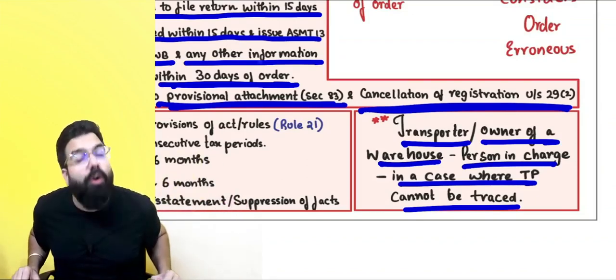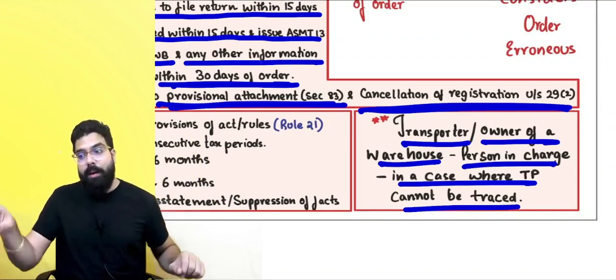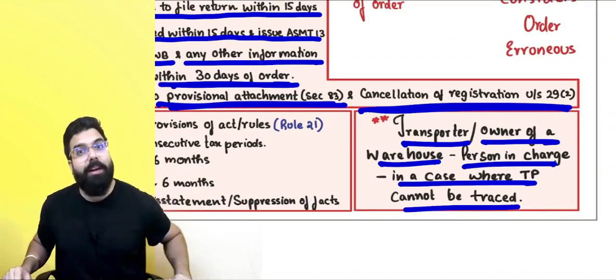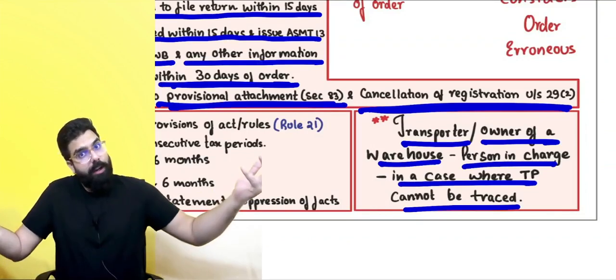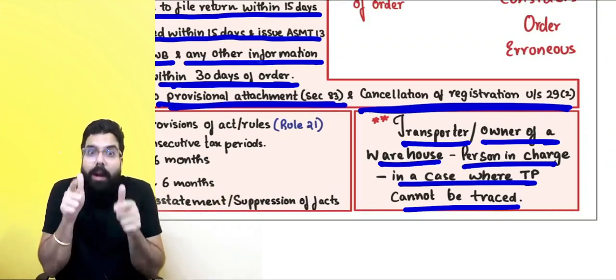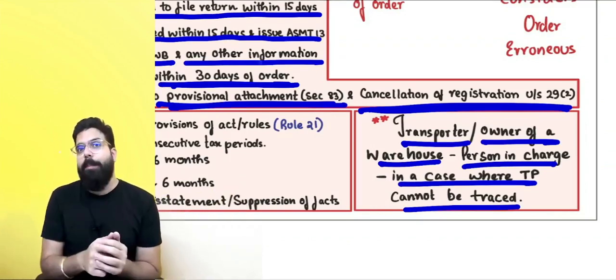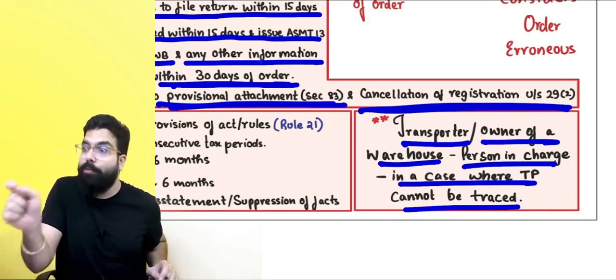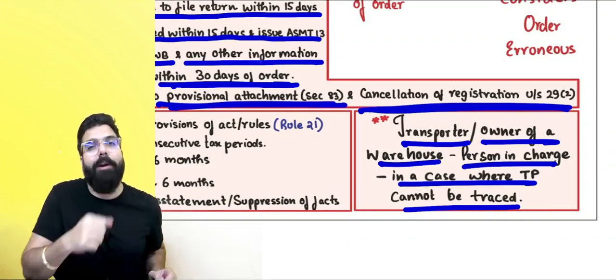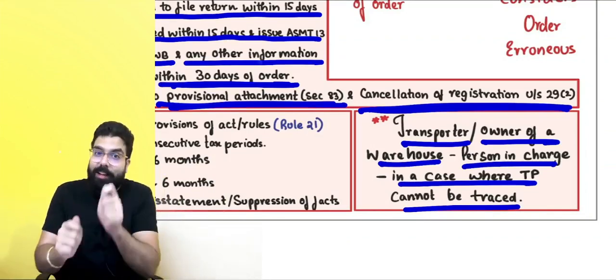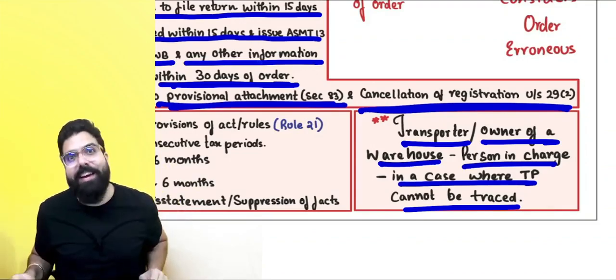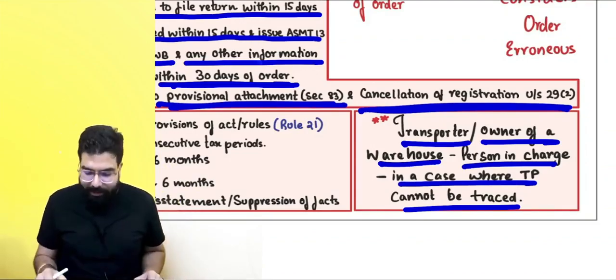The proper officer asked whose goods they are. The warehouse keeper is keeping the goods. The proper officer asked whose goods they are. They say we don't know. Then the proper officer under section number 64 has the power to do the assessment of the transporter, owner, or operator of the warehouse, and the assessment of such person will be done. That is known as summary assessment.